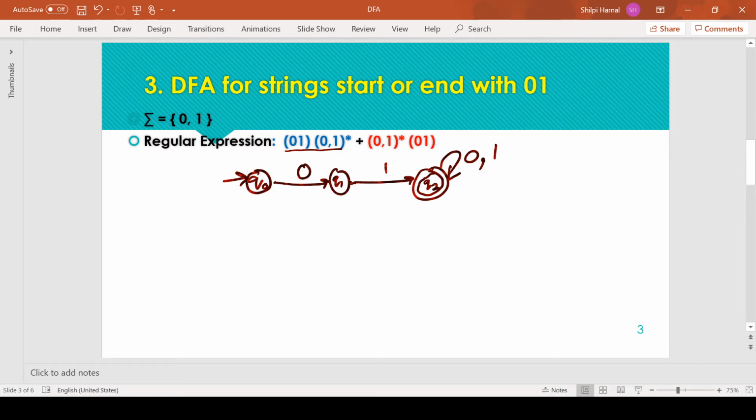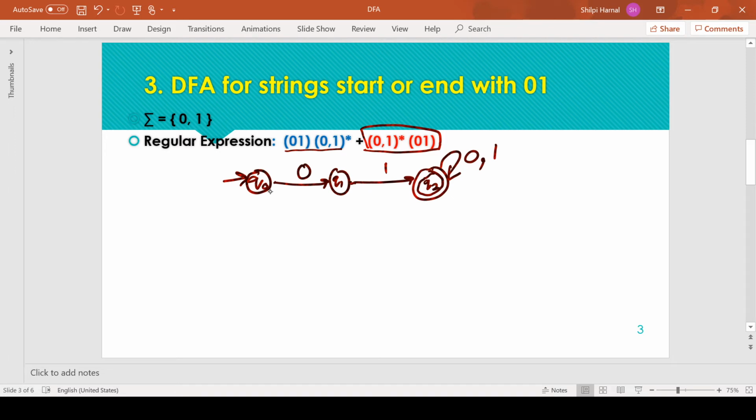Next we have, if the string is not starting with 0 1, or the string has something else in the starting but it is ending with 0 1, so we need to keep track of this pattern. If the string has not started with 0 1, at least it must end with 0 1.